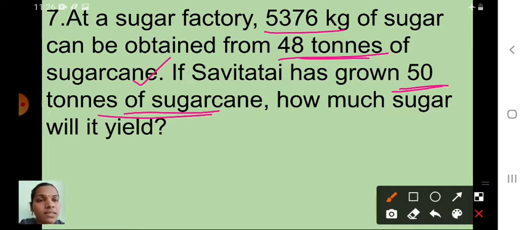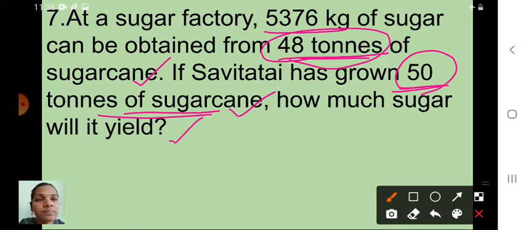So here once again I'll repeat the question. At a sugar factory 5376 kilogram of sugar can be obtained from how many tons of sugarcane? 48 tons. Okay. If Savita Toy has grown 50 tons of sugarcane, how much sugar will it yield? That we have to find.